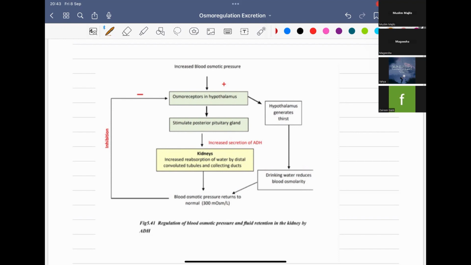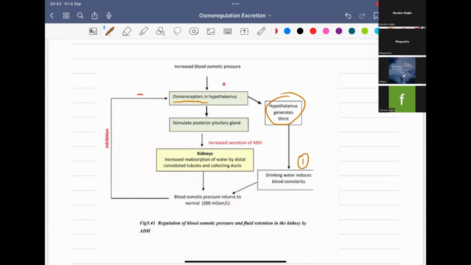When there is increased blood osmotic pressure, osmoreceptors will sense it. So it will stimulate the posterior pituitary gland. Also, the hypothalamus will generate the thirst, so you will drink more water. Okay, that is one case.